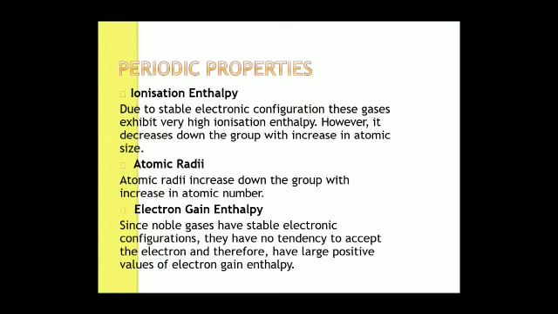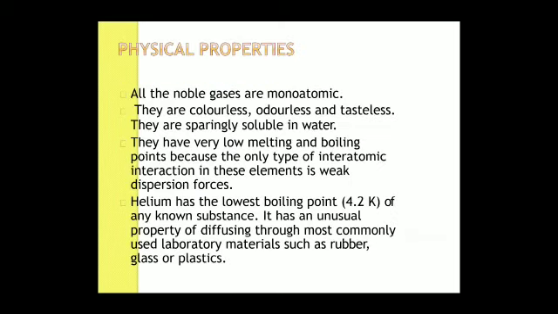What is the atomic radii? As we go down in the group, atomic radii increases. What is the electron gain enthalpy? Since noble gases have stable electronic configurations, they have no tendency to accept an electron and therefore have large positive values of electron gain enthalpy. Noble gas is the only group that has a positive electron gain enthalpy. The rest of the elements in the periodic table have a negative electron gain enthalpy.